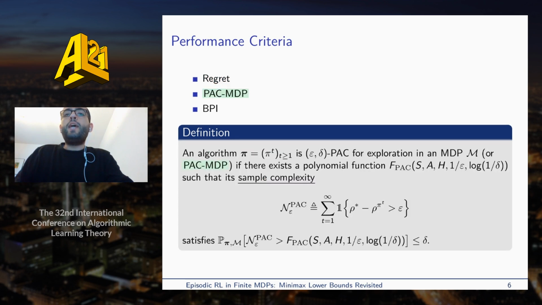An algorithm is said to be epsilon-delta PAC for exploration, or PAC-MDP, if the number of times that it plays an epsilon-suboptimal policy, called N_epsilon, is bounded with probability at least 1 minus delta by a function that is polynomial in the relevant quantities: the number of states and actions, the horizon, 1 over epsilon, and the logarithm of 1 over delta. Its sample complexity is defined by N_epsilon.